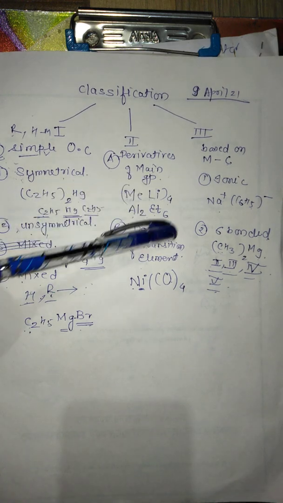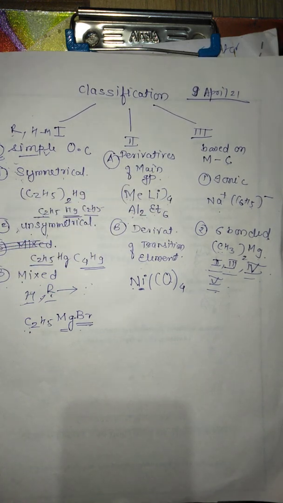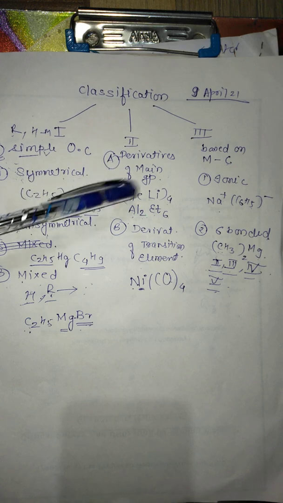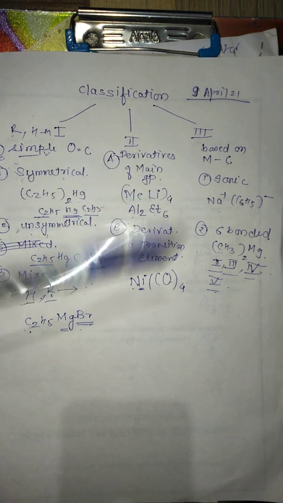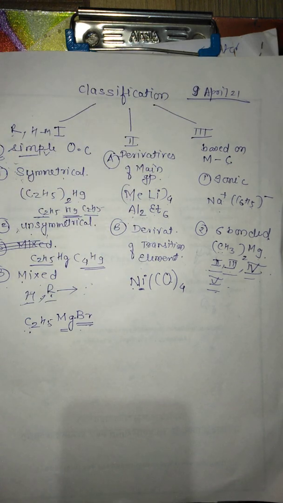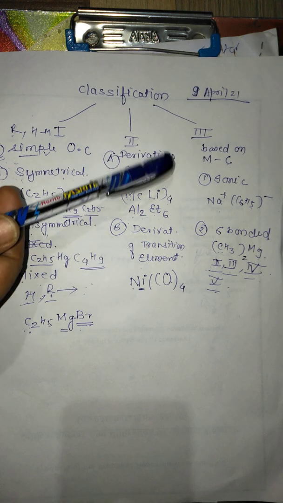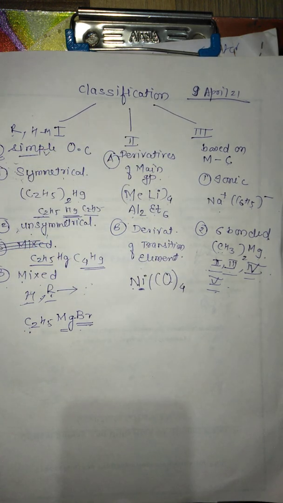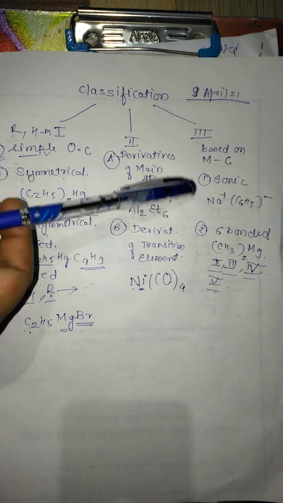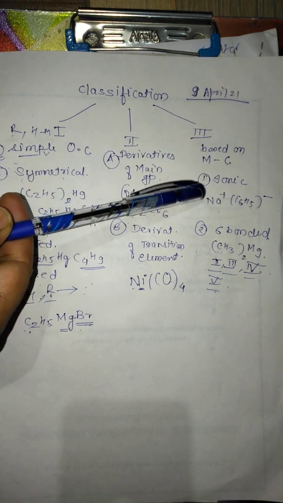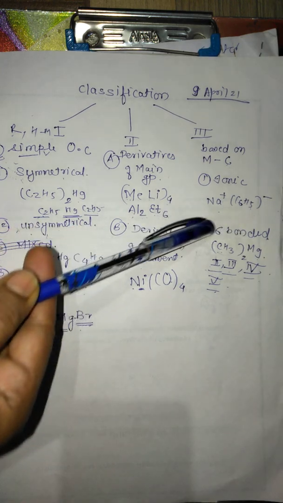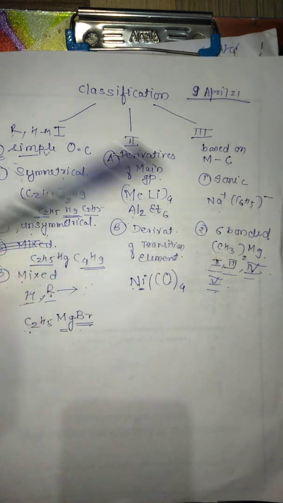So in the compound formation you can see the presence of sigma or ionic bond. On the basis of that, this classification is done. The third category or the third classification is based on the metal to carbon bond, depending upon the nature, that is whether it is ionic. If it is based on the ionic characteristic, then the compound like this, you can see the example here, is formed.